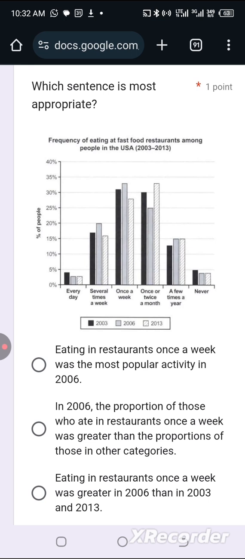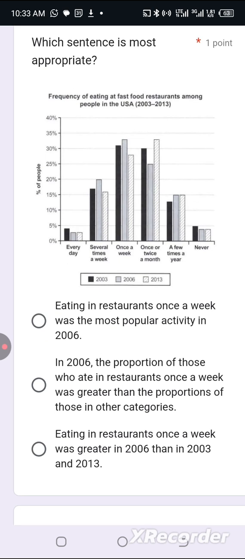Next one. Eating in restaurant once a week was the most popular activity. No. We don't know about activities. There are different types of activities. Watching football is an activity. Listening to radio is an activity. Eating in a restaurant is an activity. Going to the stadium is an activity. So this thing of activity is off. Because the only thing on this chart is what? Eating. So you can't write this option A.